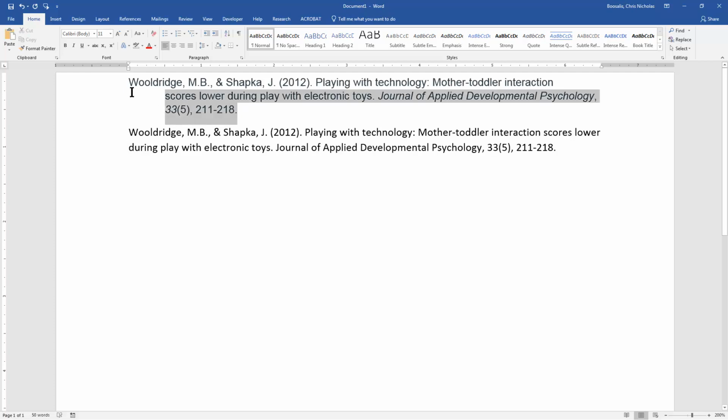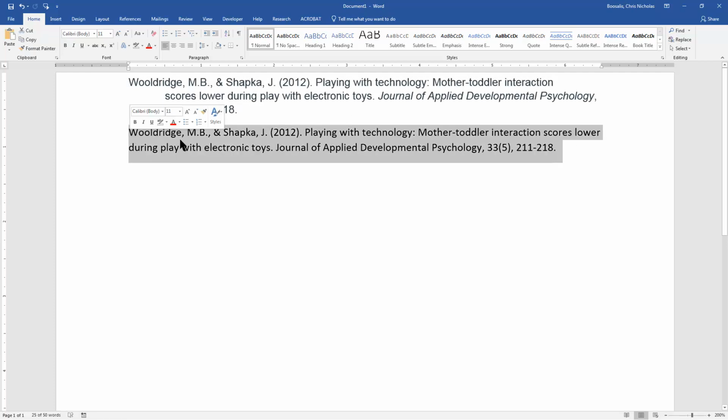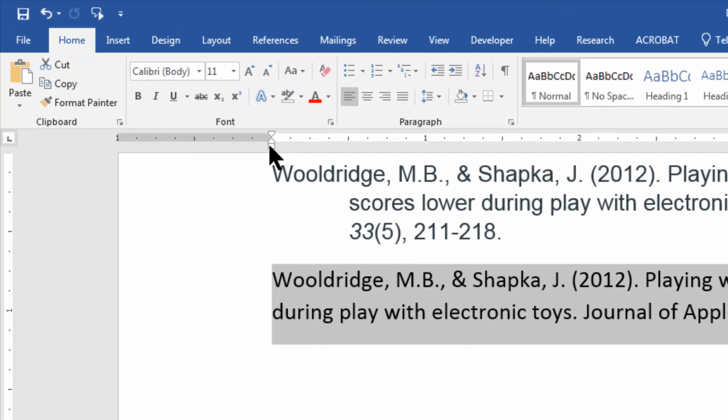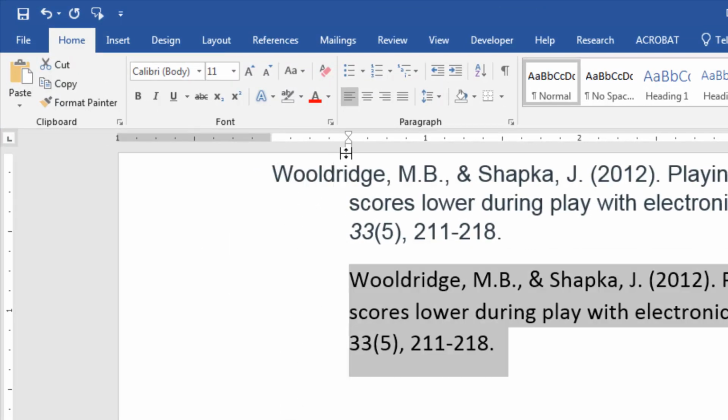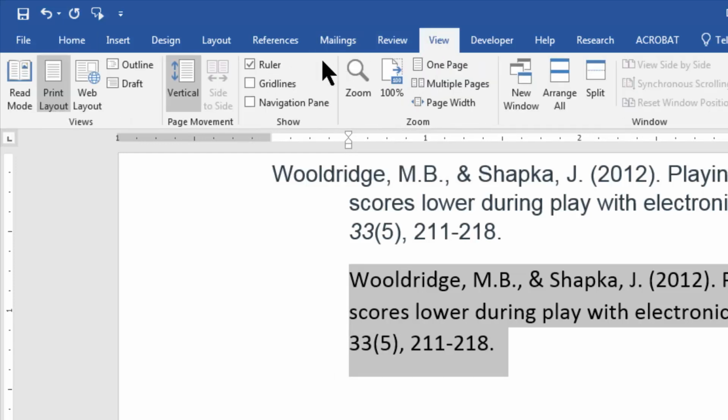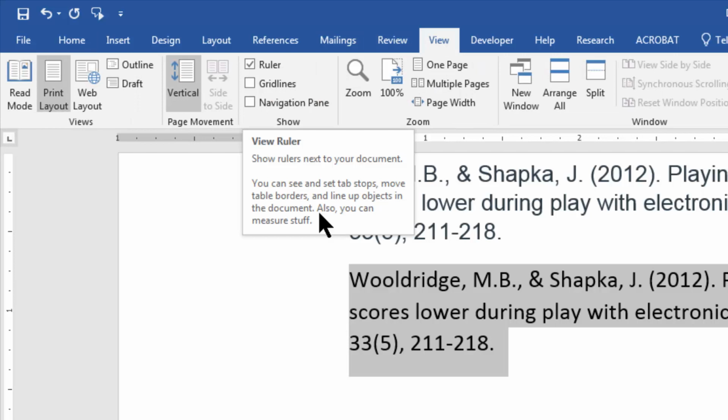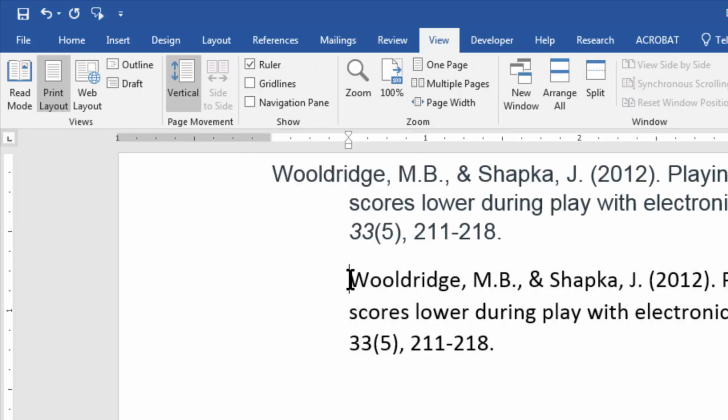So here's what it looks like. Oh, by the way, this is also not properly spaced, I notice. So I'll show you how to do that. Wow. Okay, well, you see, I hate APA. I told you. All right, so I go ahead and highlight the whole thing. And now I'm going to go up right up here, and I'm just going to pull this over on the ruler. Now, if you don't see your ruler, that's because you got to go up to View, and you got to show the ruler. It's right here. So let me go back to where I started.